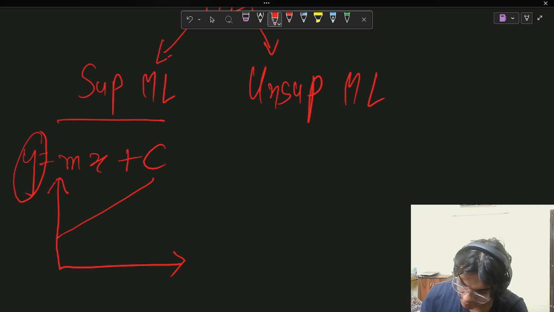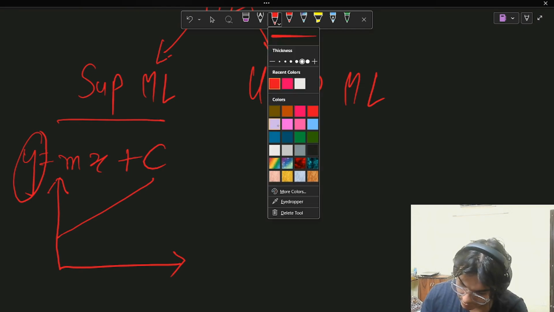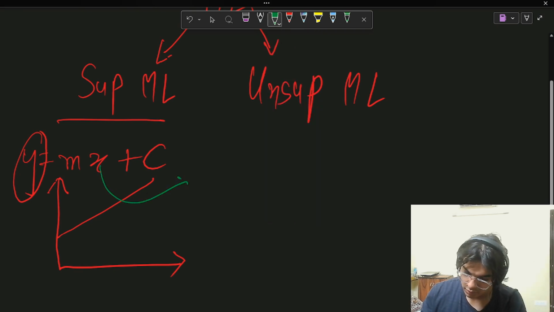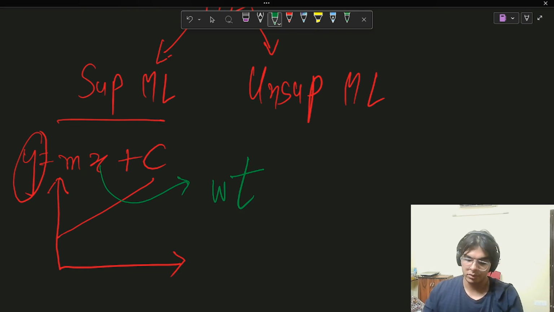Let's say that X represents the weight of students and Y represents the height.